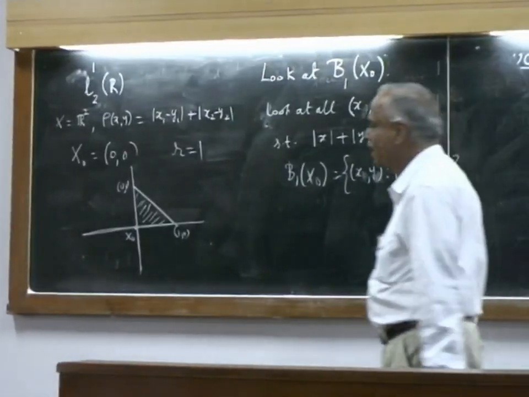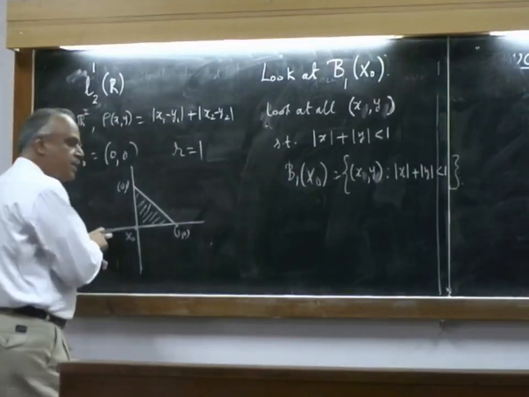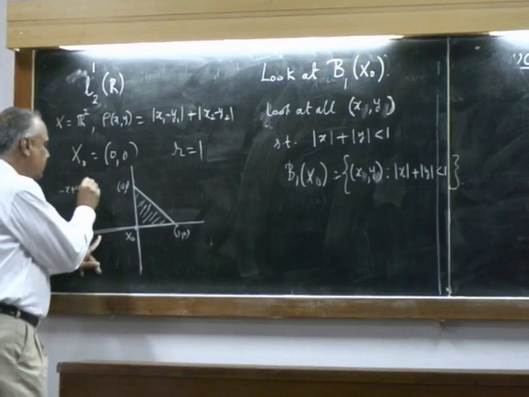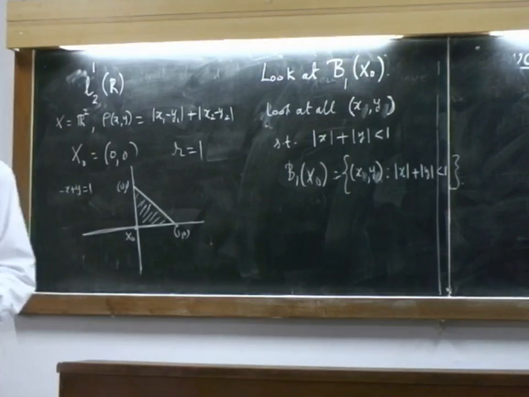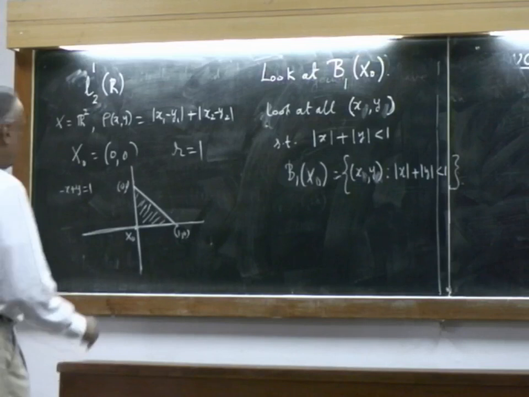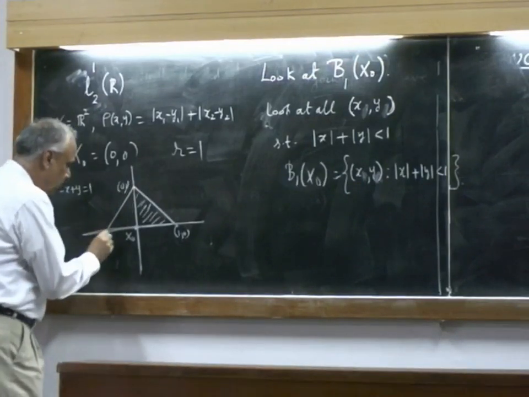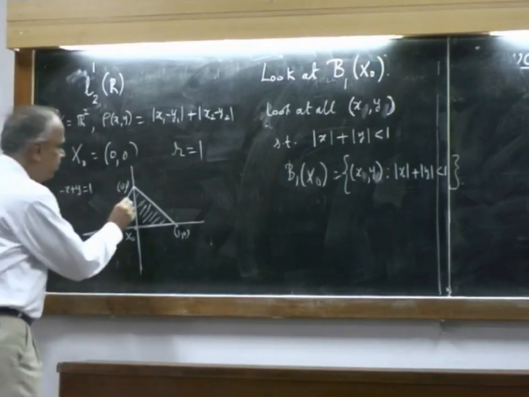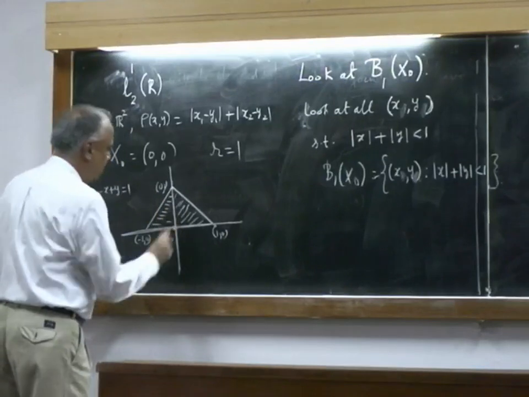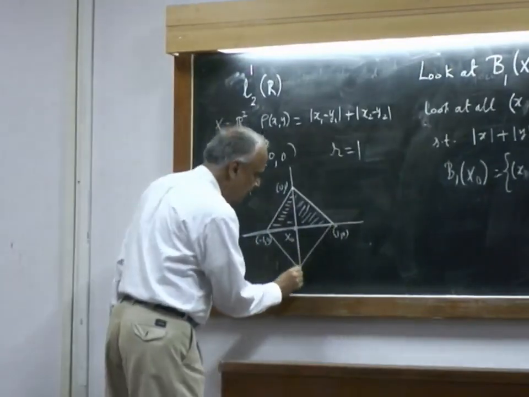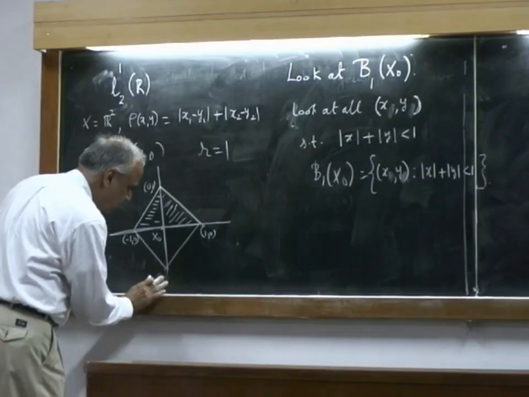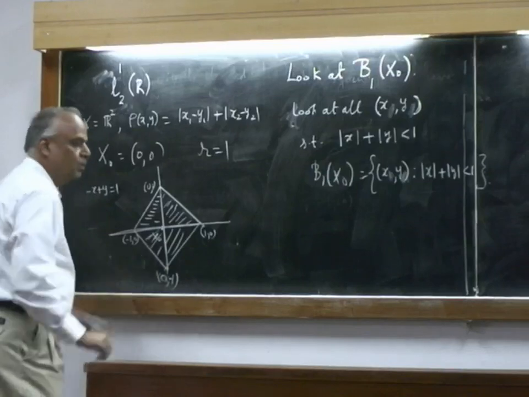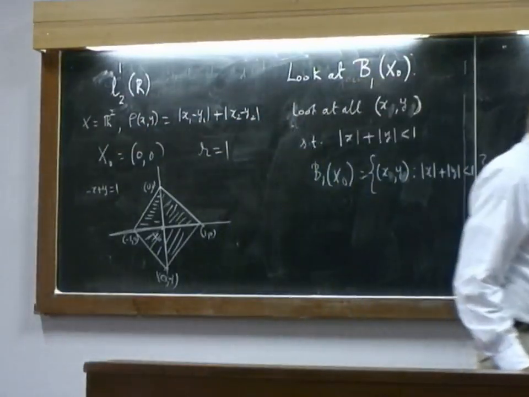Now, what will happen on this side? x is negative, y is positive. So, I want minus x plus y equal to 1, because mod x will now be minus x. So, that will be this line, which will go to (minus 1, 0). Again, I want points inside that because I want less than 1, and similarly you get this, this is (0, minus 1). So, this is what the disk in that language looks like.